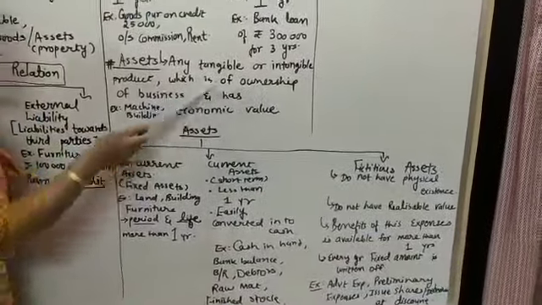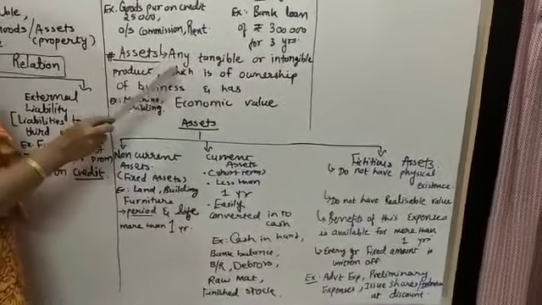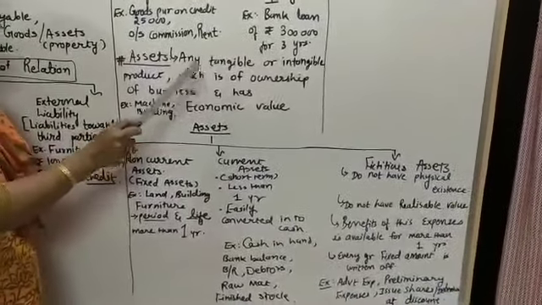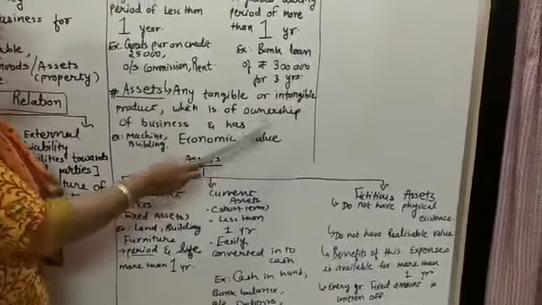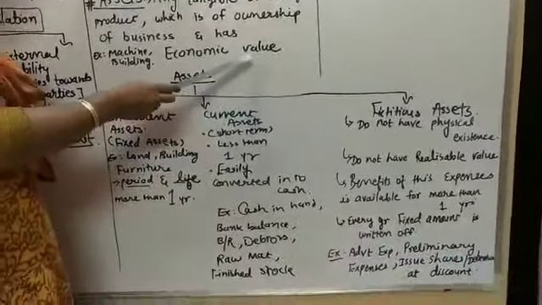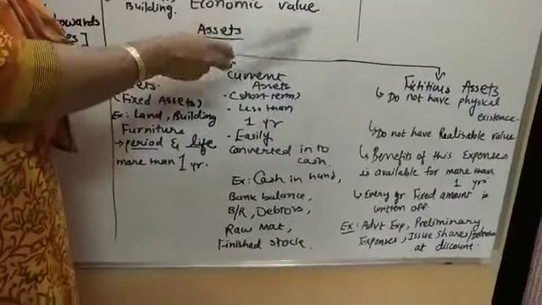Okay. Its ownership, is it the ownership of my business? Yes. It has the ownership of my business. Is it having economic value? Does that shop have any economic value? Yes. It has the value. For example, the shop is of 30 lakh rupees.